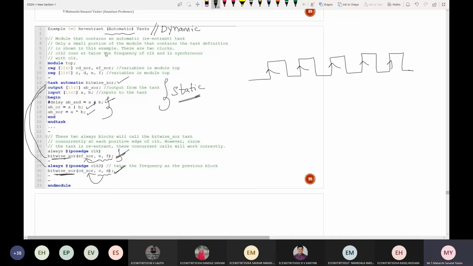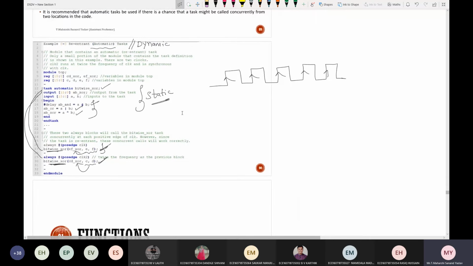Okay, reentrant. Whereas in the case of a function, we call it a recursive function. I hope you have heard about that term, recursive function. So in this task, if you want to make a static task a dynamic task, you need to use a keyword called automatic so that it becomes a reentrant task.